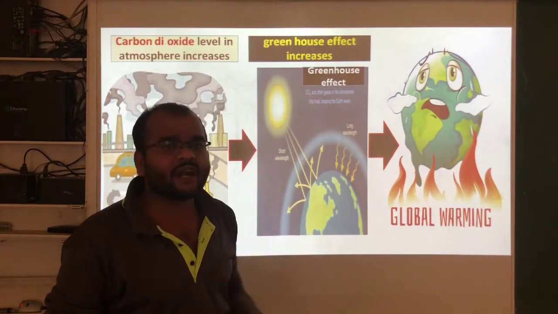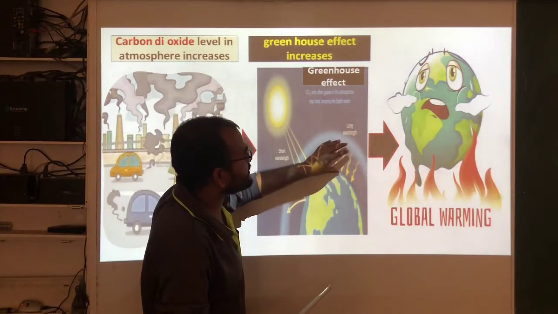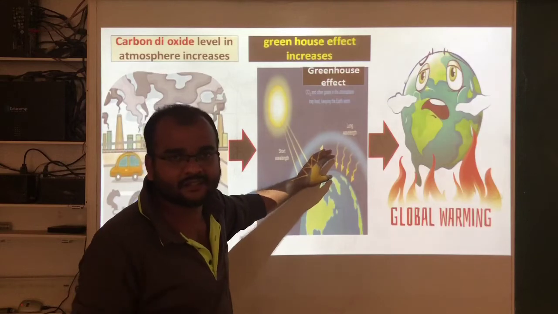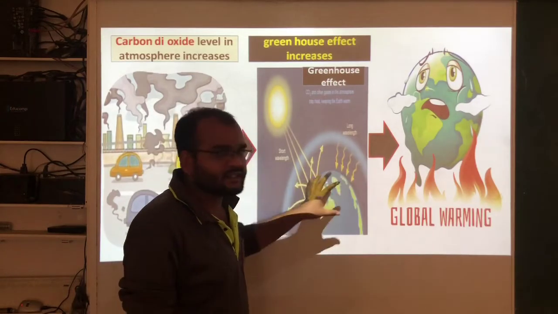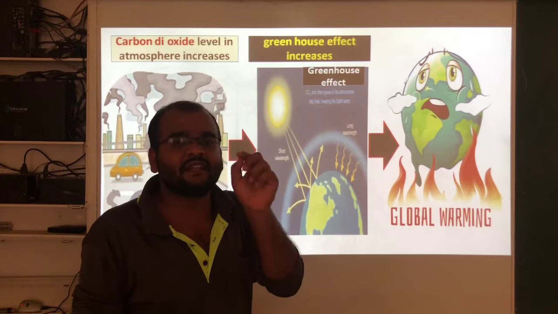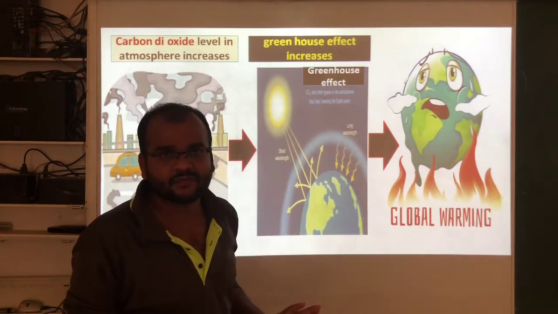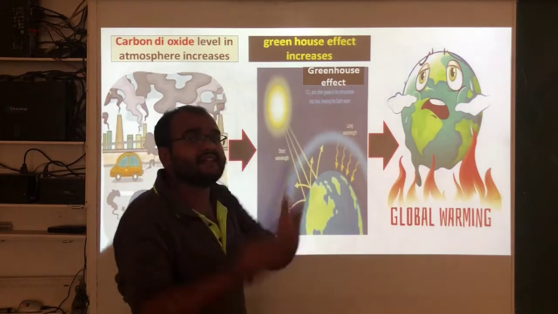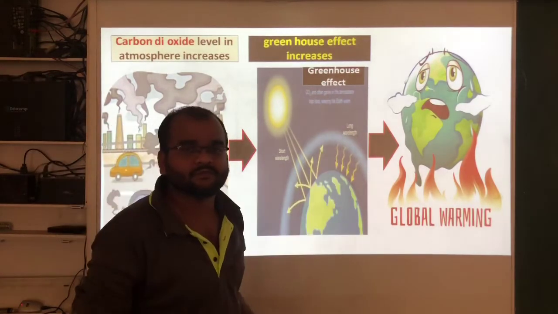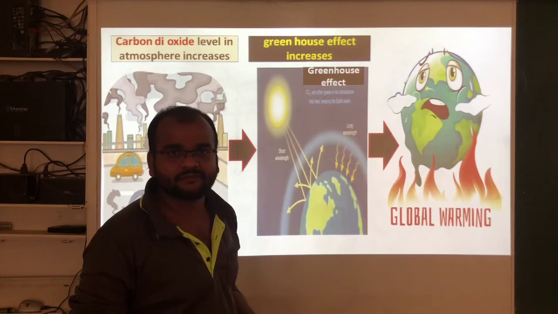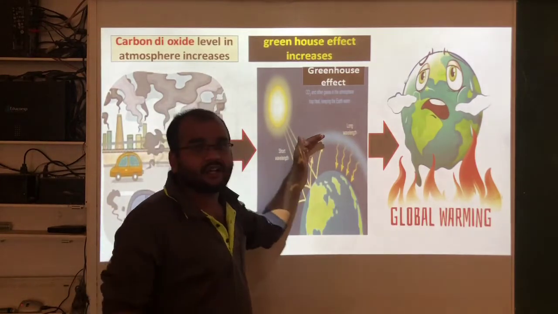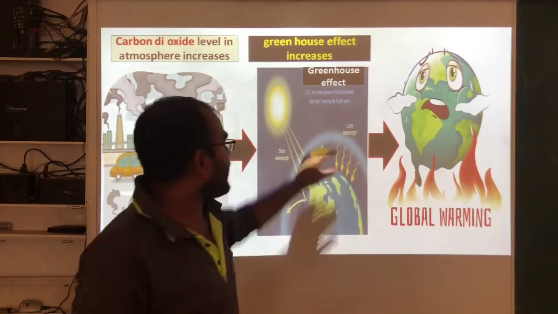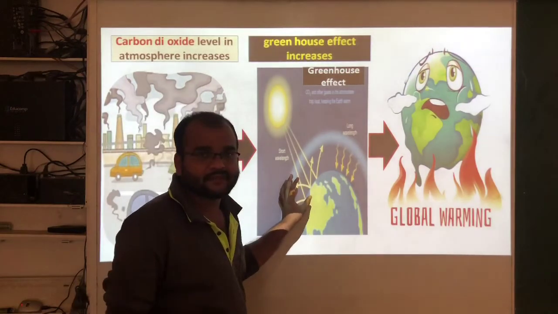Because of that, what happens? Temperature on this earth surface increases. Around this earth surface, the temperature increases a little bit. Now, if this carbon dioxide level increases more and more, then what happens?